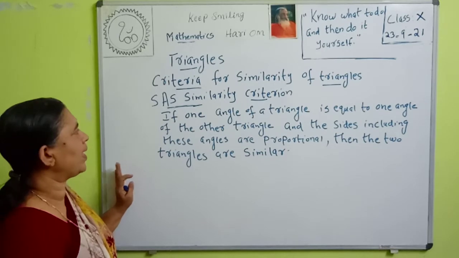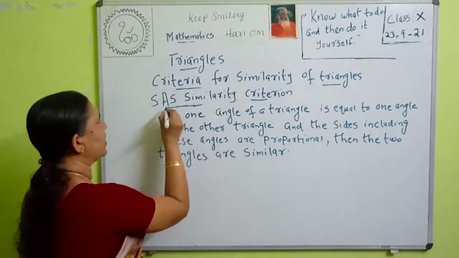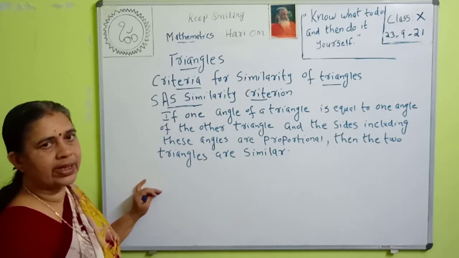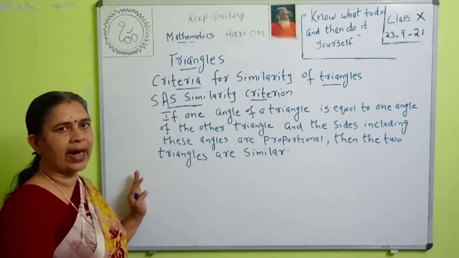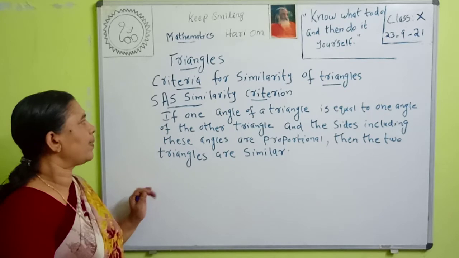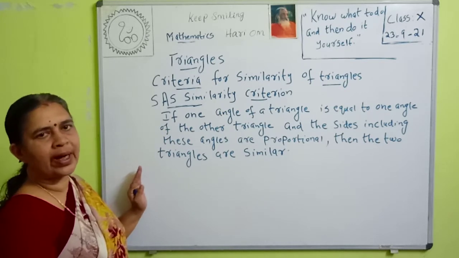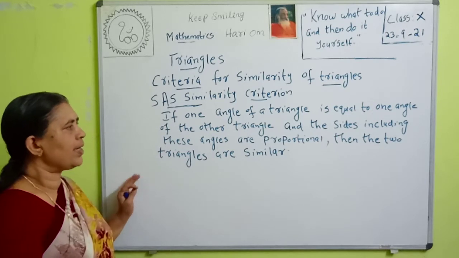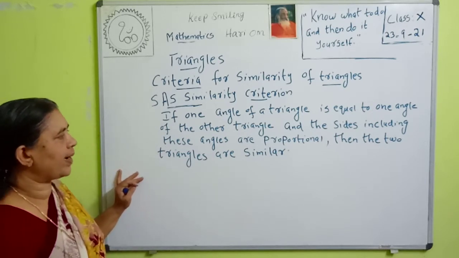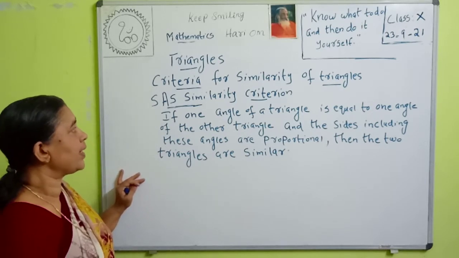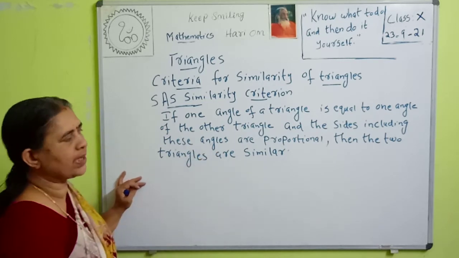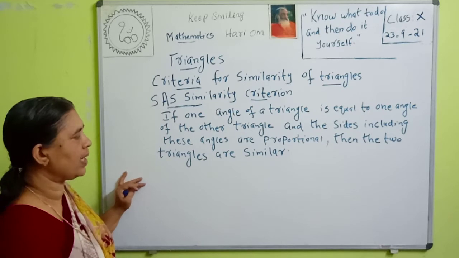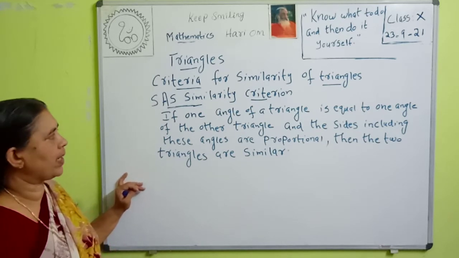Then the third one, the SAS similarity criterion. What is the SAS similarity criterion? You already studied SAS in congruence: side, angle, side, that is two sides and the included angle. Here, if one angle of a triangle is equal to one angle of the other triangle and the sides including these angles are proportional, then the two triangles are similar.